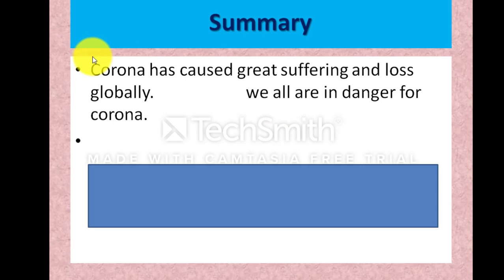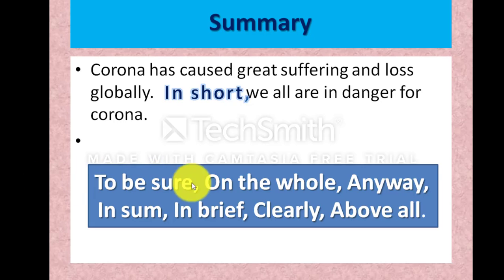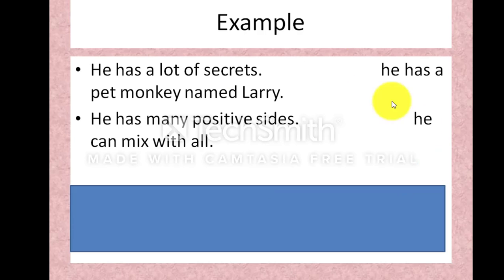If you write more sentences here, in short we can say, or in a word we can say, we are all in danger from Corona. This summarizes the sentence. Okay, more connectors are available to summarize: to be sure, on the whole, in sum, in brief, clearly, above all, in a word also. Okay, go to the next example.